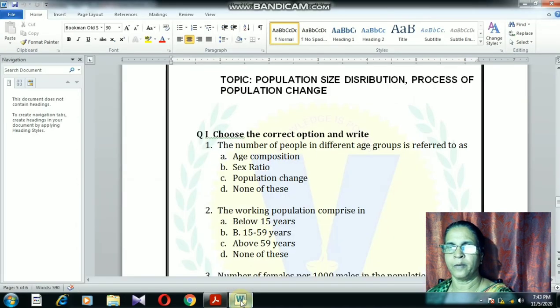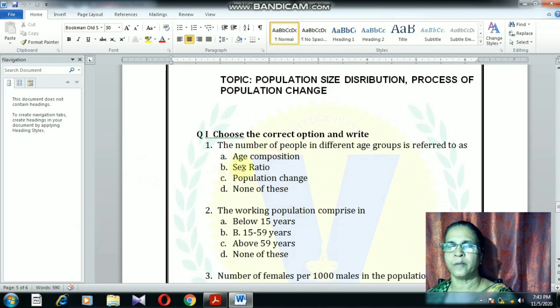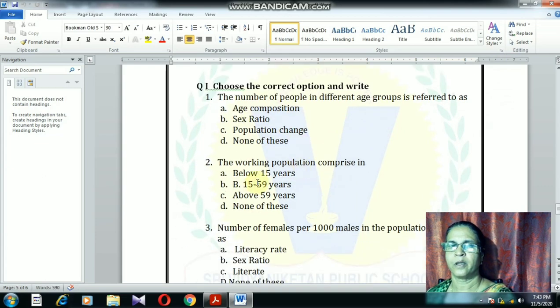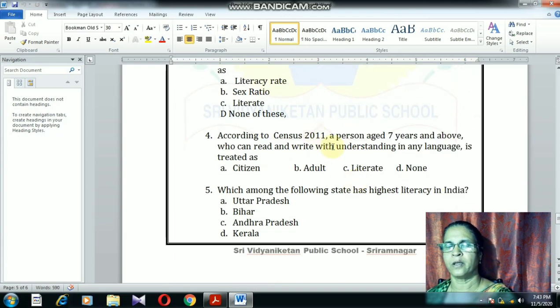So now let us go to the worksheet. Here the very first question is in worksheet number 8. Choose the correct option and write. The number of people living in different age groups is referred to as age composition. The working population comprises 15 to 59 years, which is the right answer. The number of females per thousand males in the population is referred to as sex ratio. According to the 2011 report, a person aged 7 years and above who can read and write with understanding in any language is treated as literate.